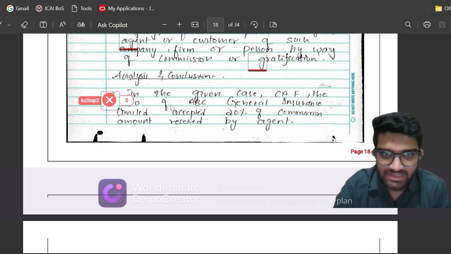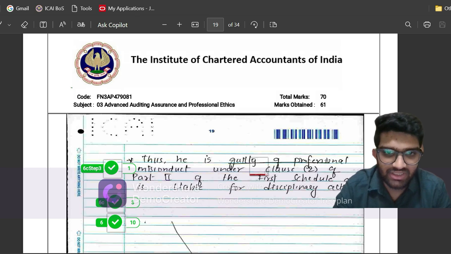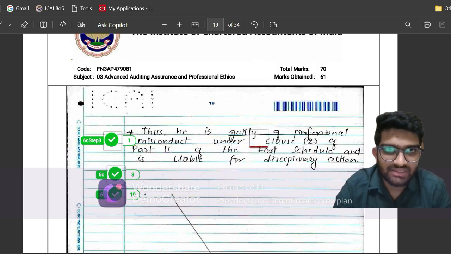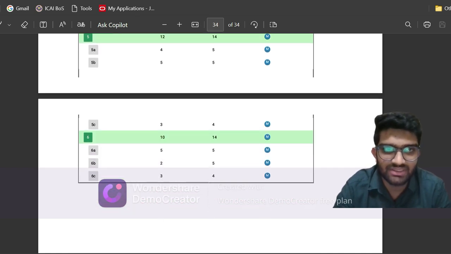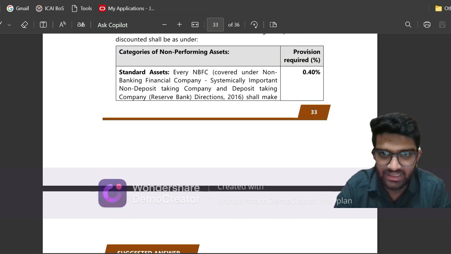So I've said that CFO accepted 20% of the commission amount received by the agent, and is guilty of professional misconduct. Now let us see question 6C, how many marks I have got. Question 6C, I have got 3 out of 4 marks. So ICAI deducted 1 mark. Let us see what answer is given by ICAI.